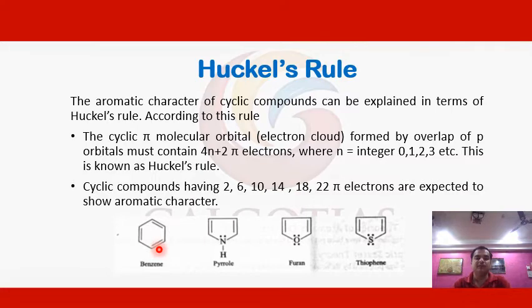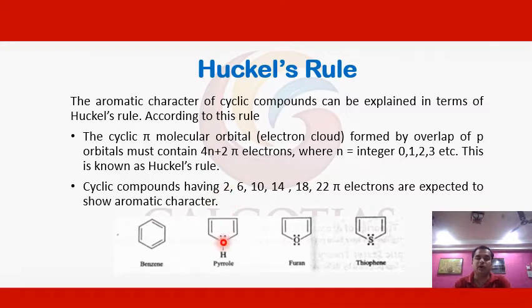That is 3 electron pairs in benzene, which is an odd number. If we take pi electrons, the number should be 2, 6, 10, 14, 18, 22 pi electrons. But if we consider electron pairs, that number must be odd. In benzene, we have 3 electron pairs, one in each pi bond.